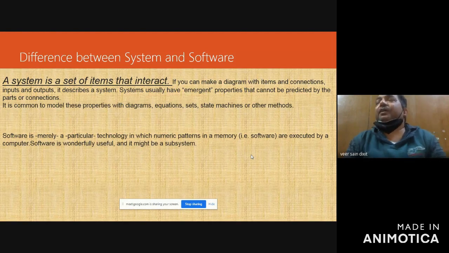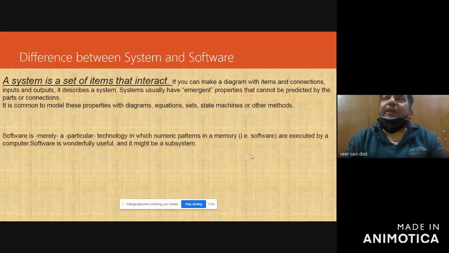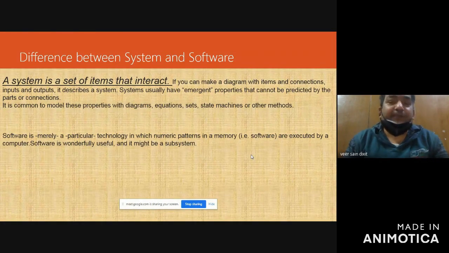For example, in the computer system, the things are computer hardware, computer software, the database you are using for storing the data, and the different users who are using the computer system.